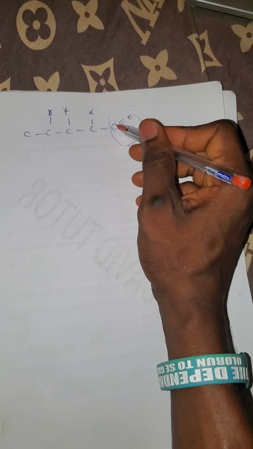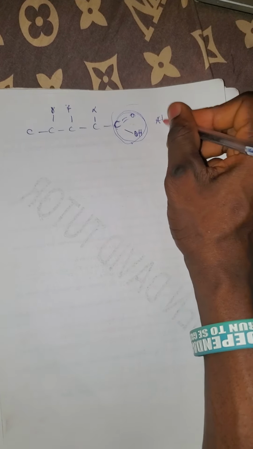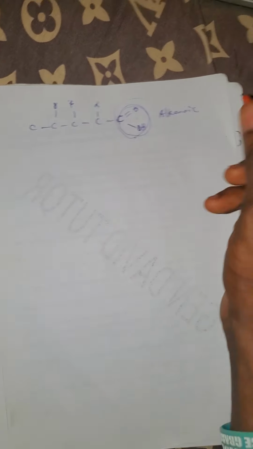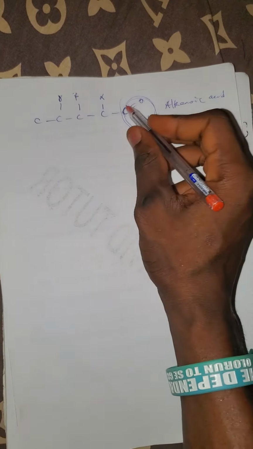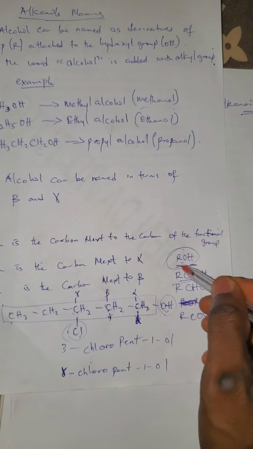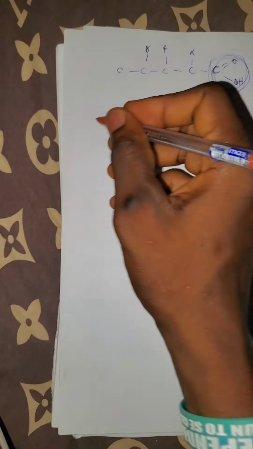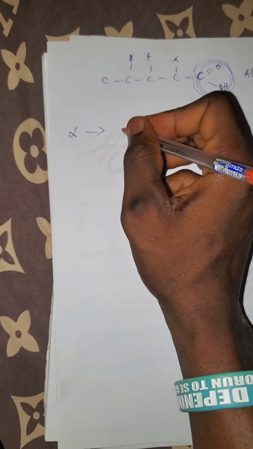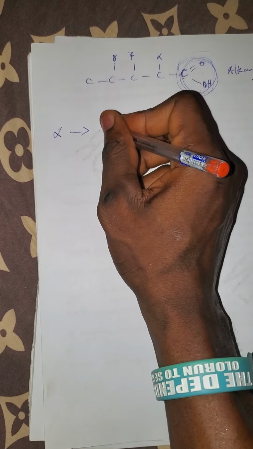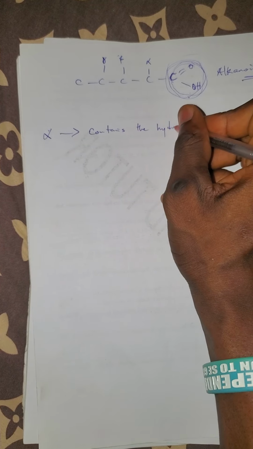This carbon here is part of the functional group of alkanoic acid. But the carbon is not part of the functional group of the hydroxyl group. So in short, for alcohol, the alpha carbon is the carbon that contains the hydroxyl group.